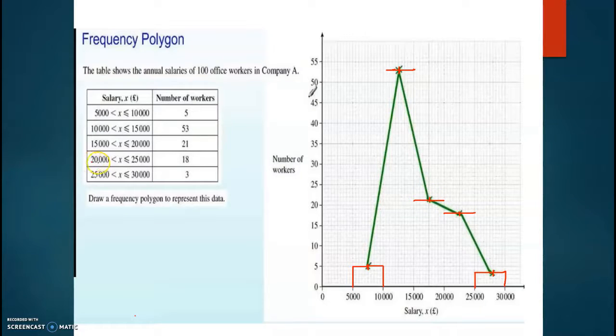Then next one, 20,000 to 25,000. 18 is the frequency. You have to mark here, and this is the midpoint of the class. Then next one, 25,000 to 30,000. Frequency 3. Then draw the histogram and mark the midpoint of this histogram, and join all these midpoints with straight lines.